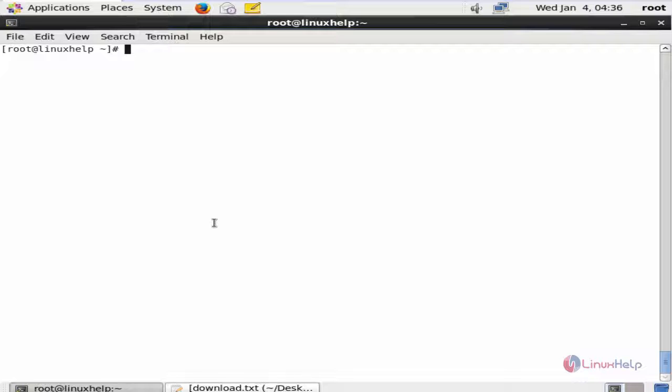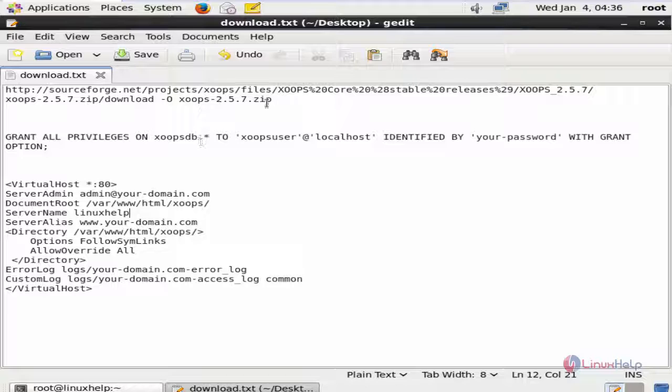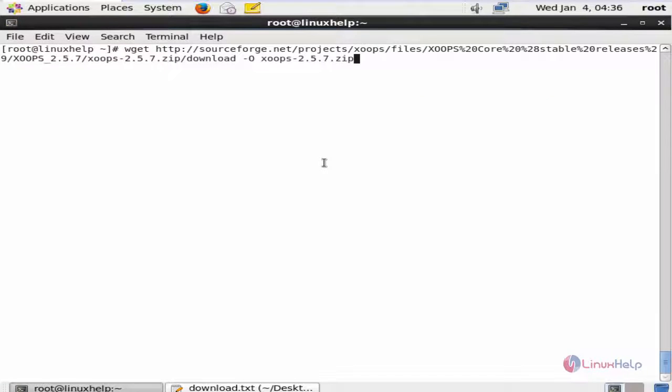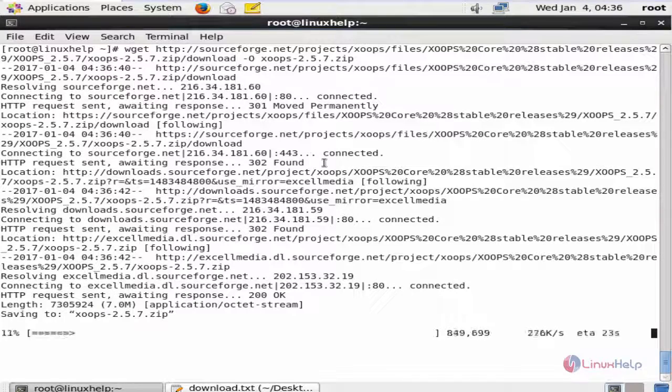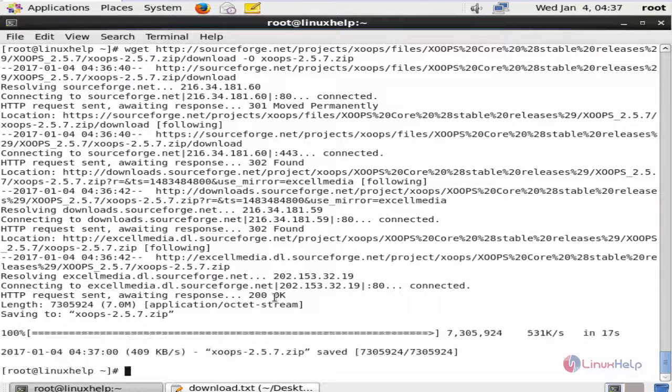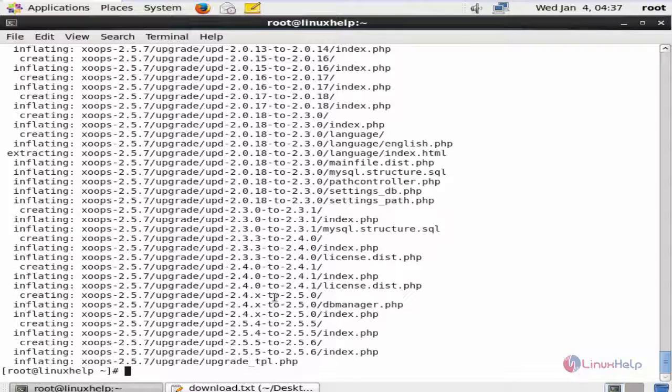First, you need to download the installation package using the wget command, wget, and here's the download link. And give enter. Now the package is getting downloaded. This will take some time. Now the package is downloaded. Now we can extract the package, unzip Xoops. Now give enter. Now the package is extracted.